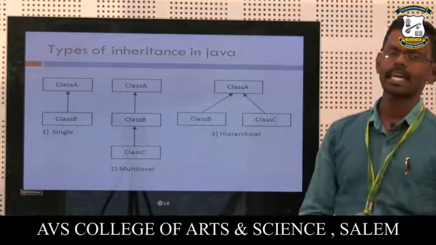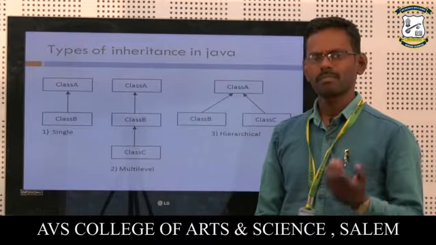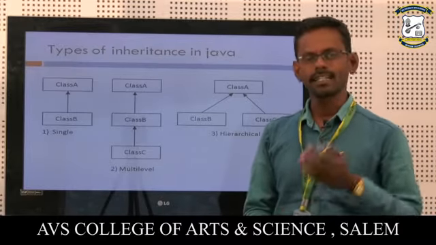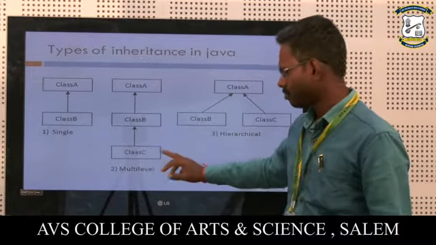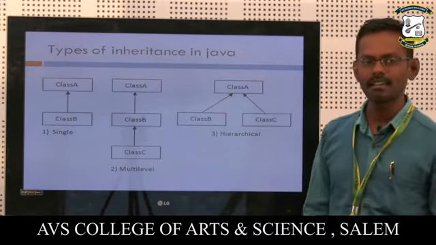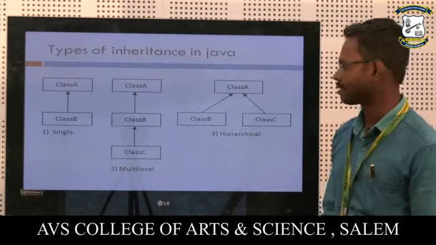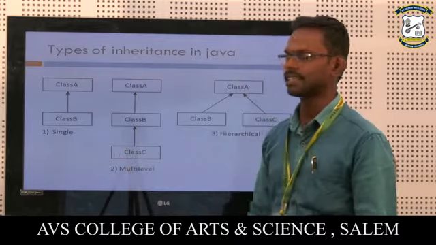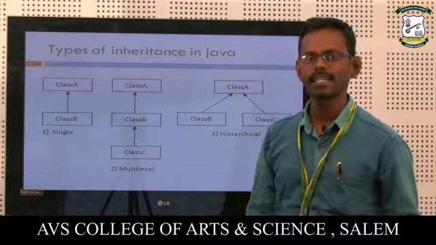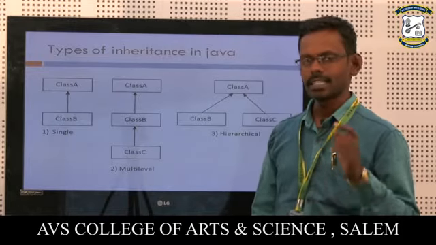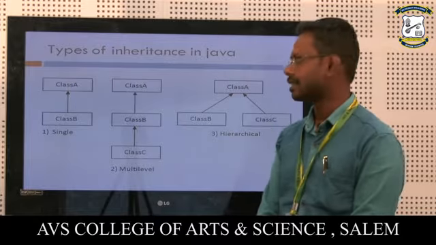Next, what are the types of inheritance available in Java? In general, we have many types of inheritance, as available in C++ also. We can say single inheritance, multiple inheritance, multi-level inheritance, hierarchical inheritance, and hybrid inheritance. First, what is single inheritance? A single base class is derived by a single derived class. That is, a subclass has only one parent class. That is known as single inheritance.